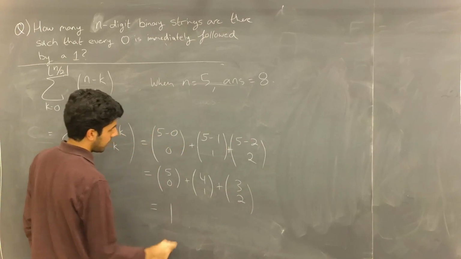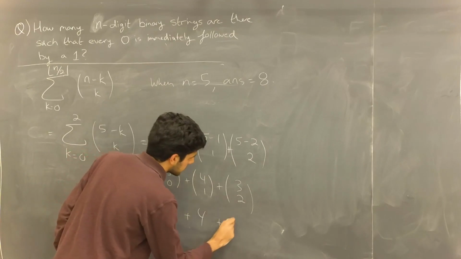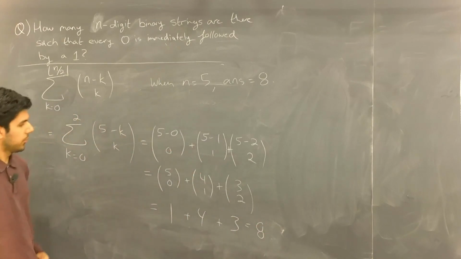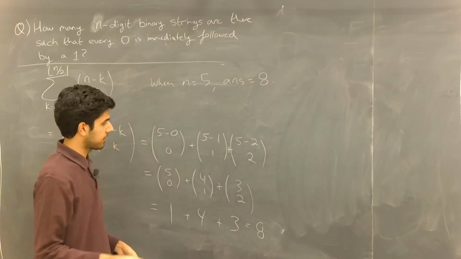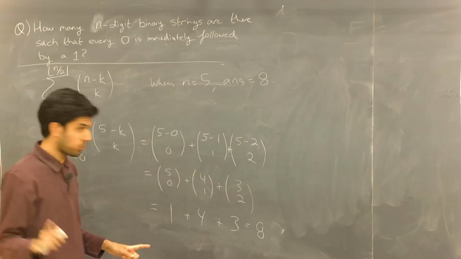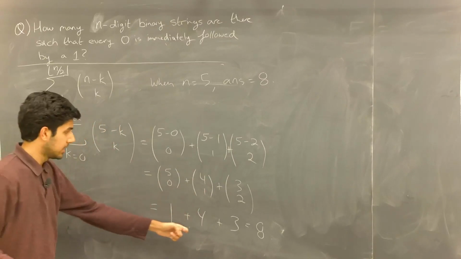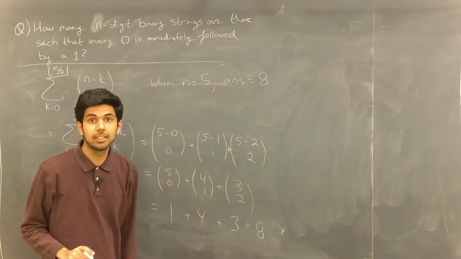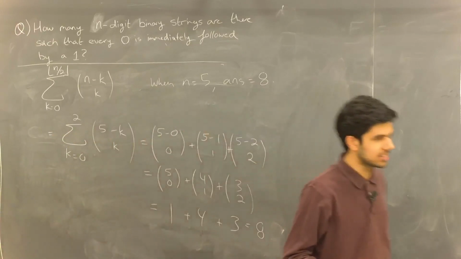5 choose 0 is 1. 4 choose 1 is 4. 3 choose 2 is 3. We get 8. And so not only did we get the correct answer, but if you remember our casework from the very start, case 1, where we had 0 zeros, there was 1 valid string. Case 2, where we had 1 zero, there were 4 valid strings, and then there were 3. So this should prove to you that the formula is at least correct.